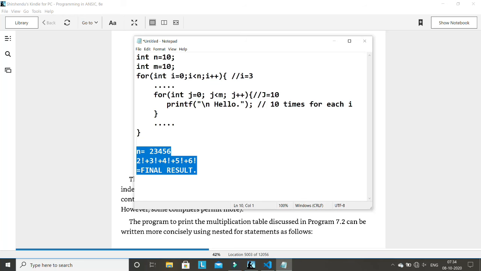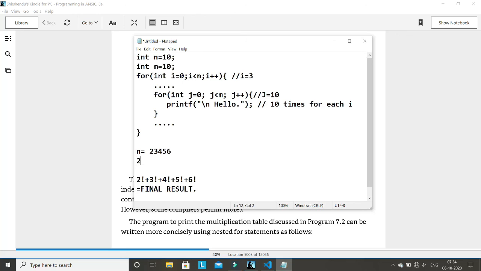If you want to write this program, you need a nested for loop. Why? Because the first for loop will give you these values, 2, then 3, then 4. These values will be given by the first for loop. And then the internal for loop is required to find out the factorials. So what I advise is that first of all you try to write a program to calculate the factorial of any number. For this, factorial needs only one for loop. But since here you first have to find out the digits 2, 3, 4, that needs one for loop, and then for calculating the factorial for each digit you need another for loop. So a for loop inside a for loop is required.